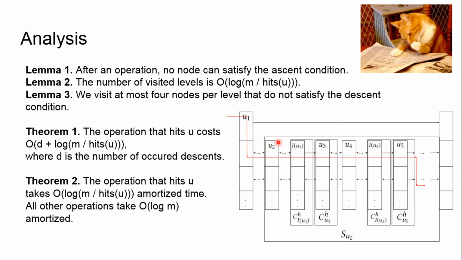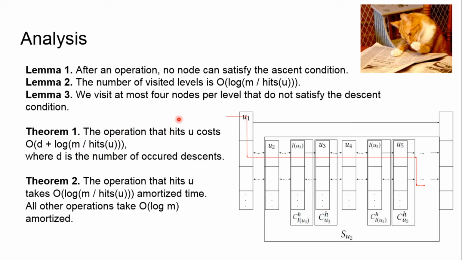Thus, their element u2 has a lot of requests in its suffix or in this rectangle. Thus, we could ascend u2, but we already proved lemma 1 that no node can satisfy the ascent condition after an operation. Thus, we get a contradiction and we have at most 4 nodes per level that do not satisfy the descent condition. Then theorem 1 becomes very simple.